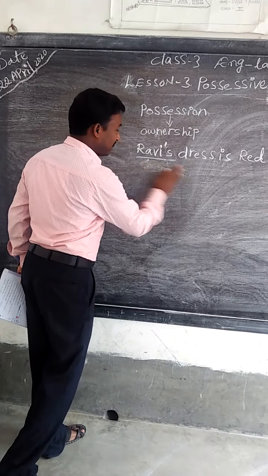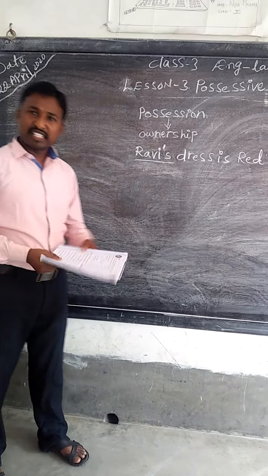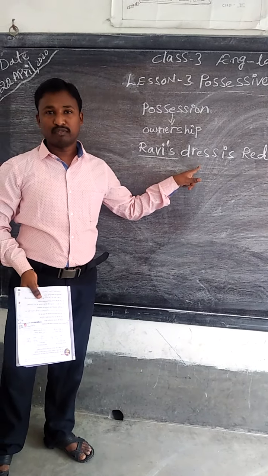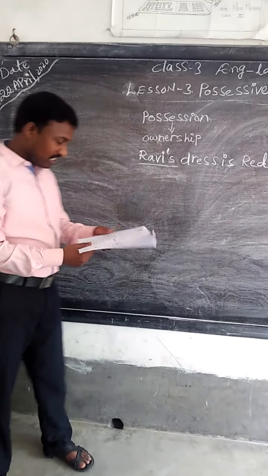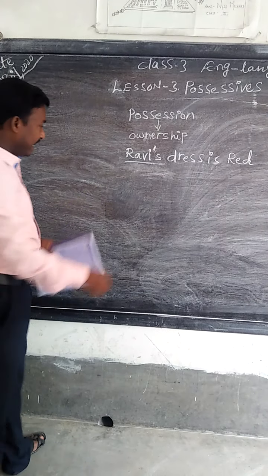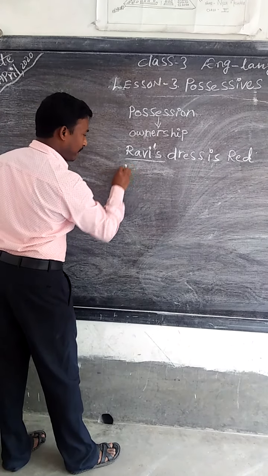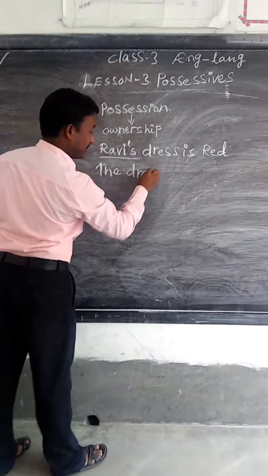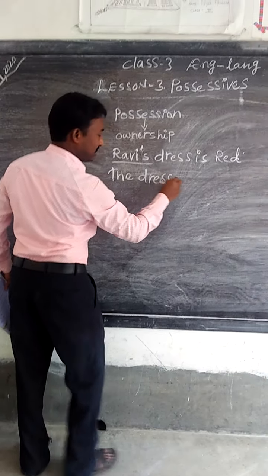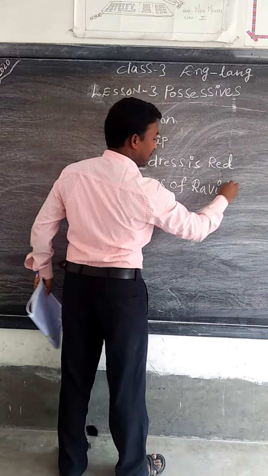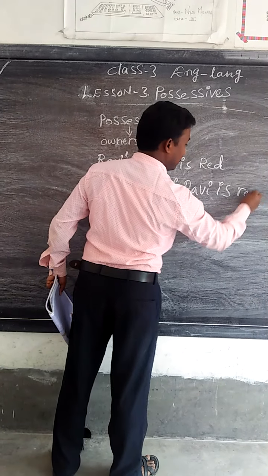Now you see, same meaning, same line, but we can write it differently. The dress of Ravi is red.